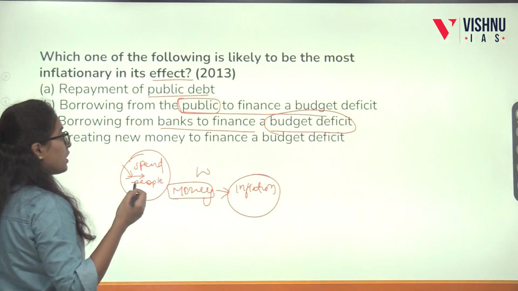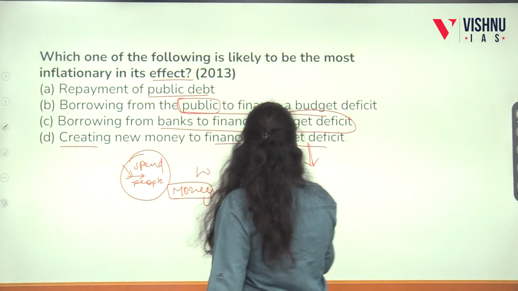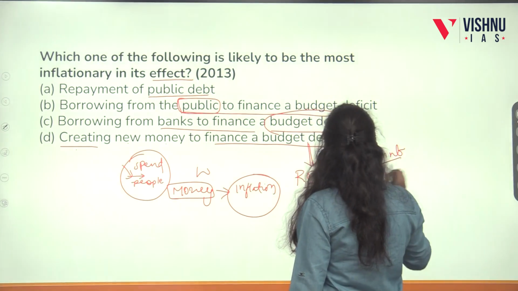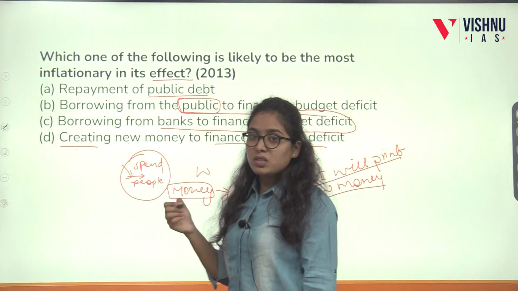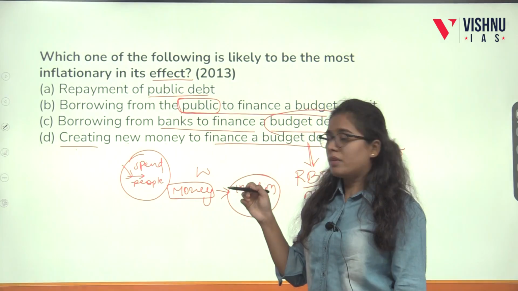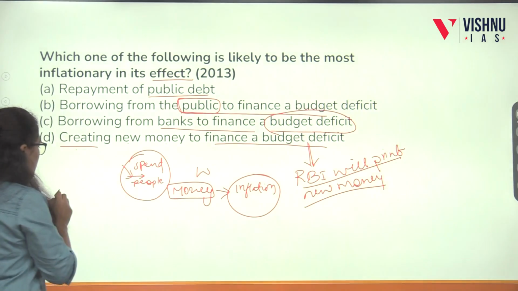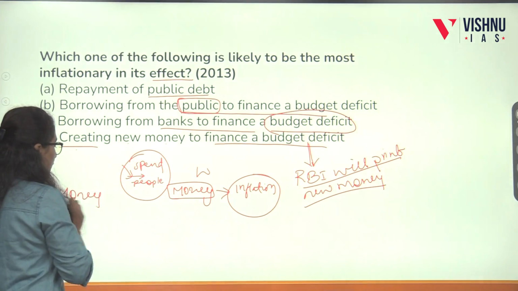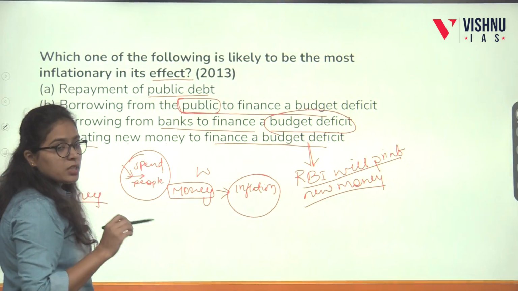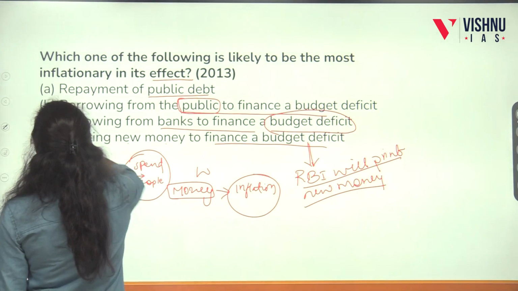But what will cause inflation means creating new money to finance the budget deficit. RBI will print new money to finance the government and fill the gap of the budget deficit. So this extra money created will increase the money supply in the economy, so it will increase inflation. That is, creating new money to finance the budget deficit will increase inflation. That is, it will cause inflation in its effect.